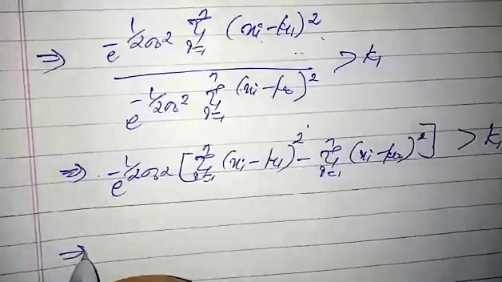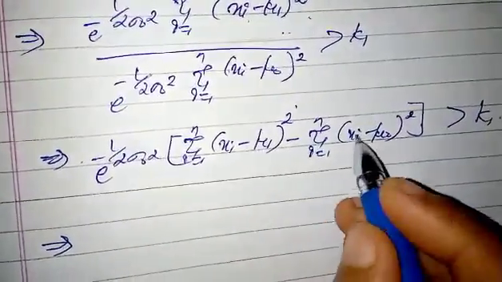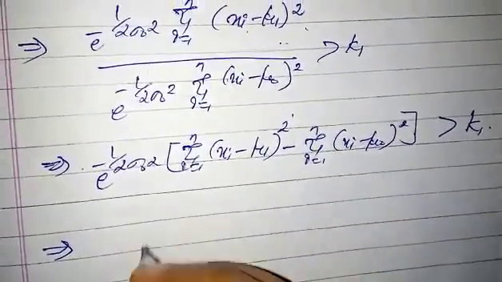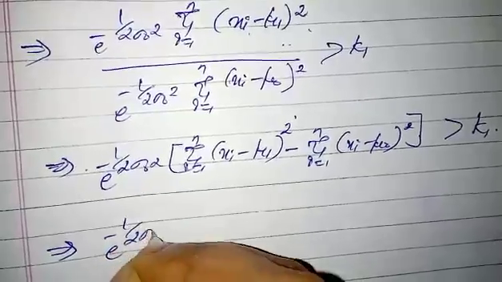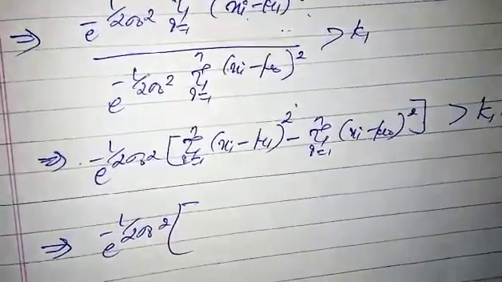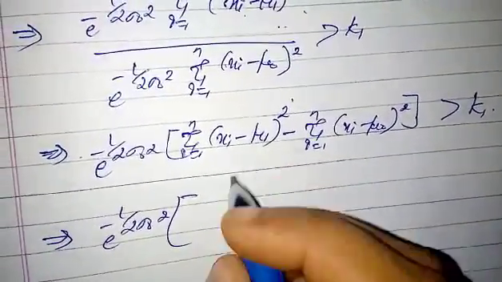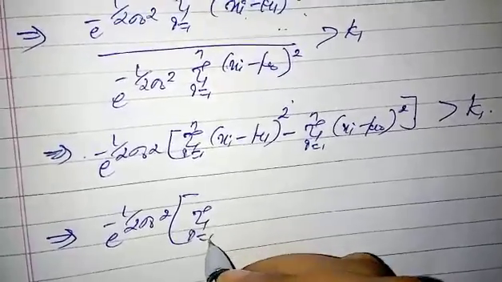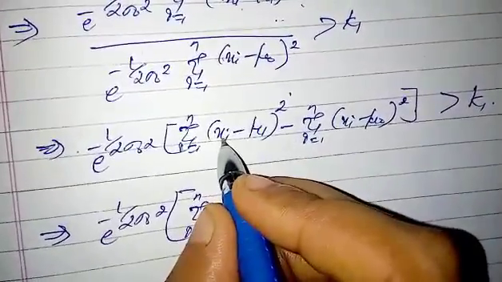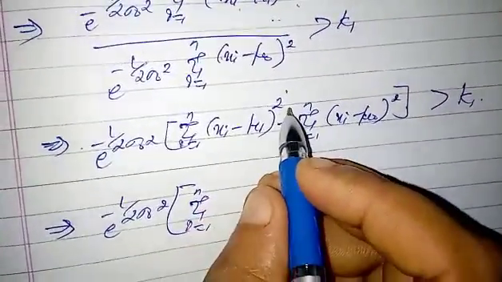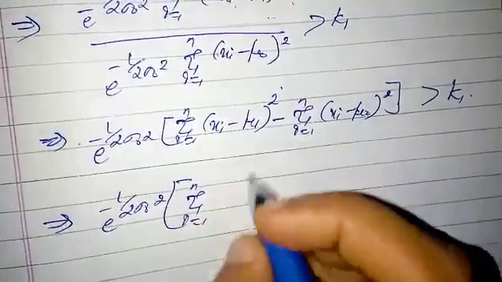Then we will expand this term, e power minus 1 by 2 sigma naught square. Recall what (a minus b) whole square is.